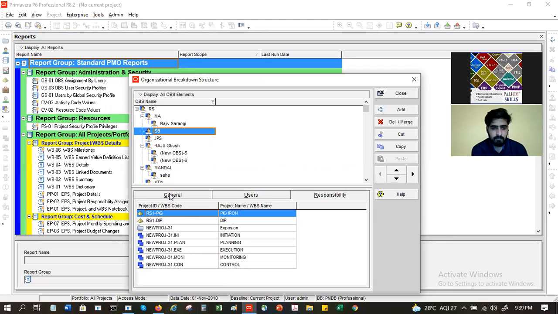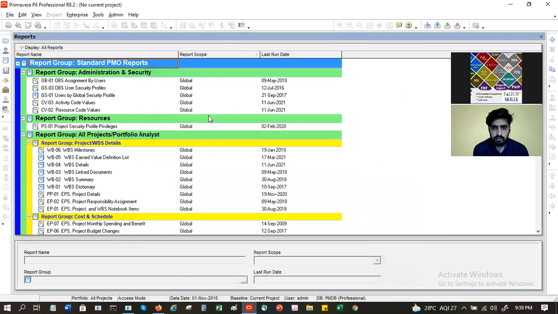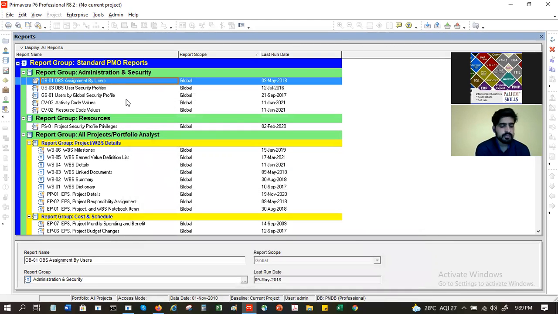Clear? So this is how we define the EPS and OBS. Clear? Any questions? What I want you to do is after the class, please try this from your side. Practice this on your system so that you will know you are able to do it.